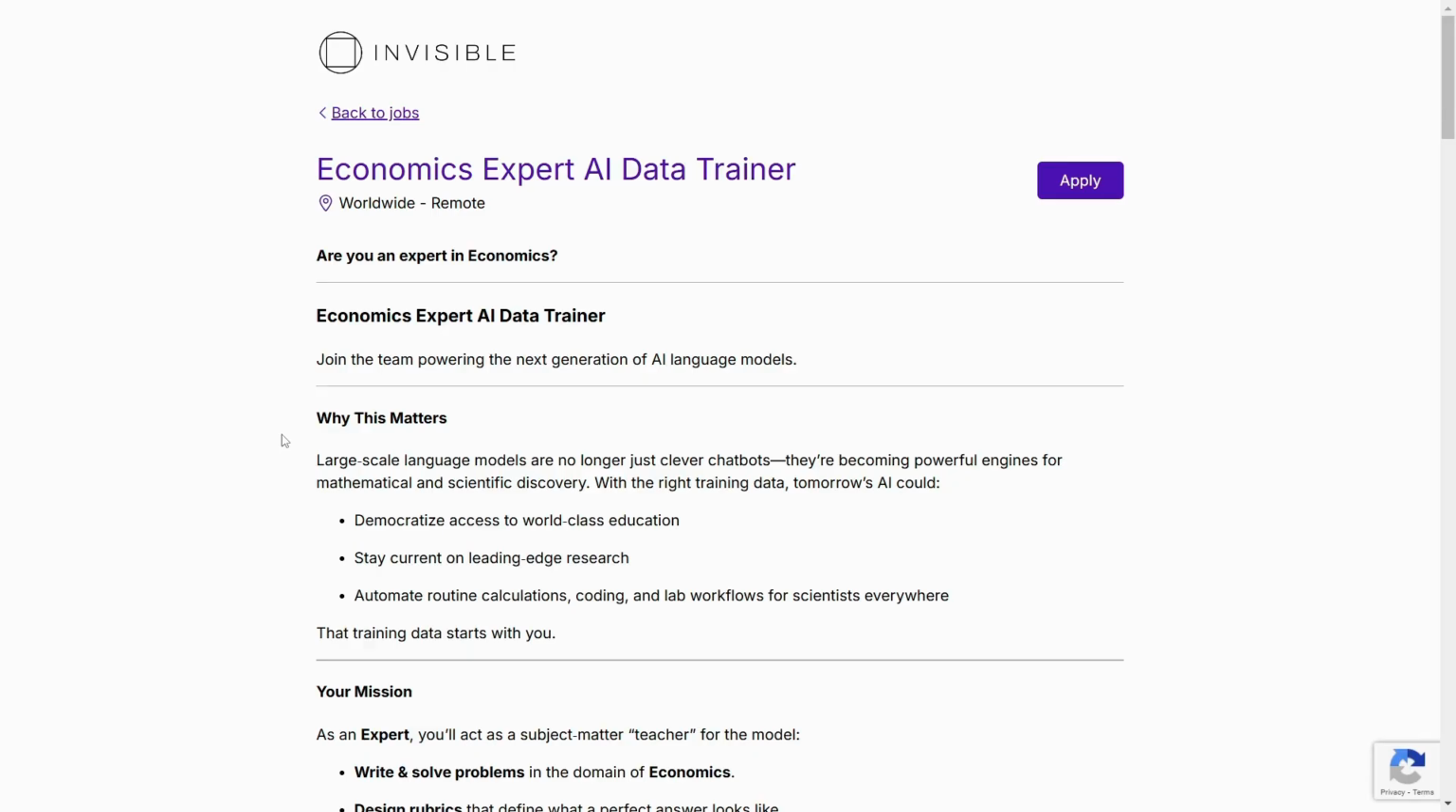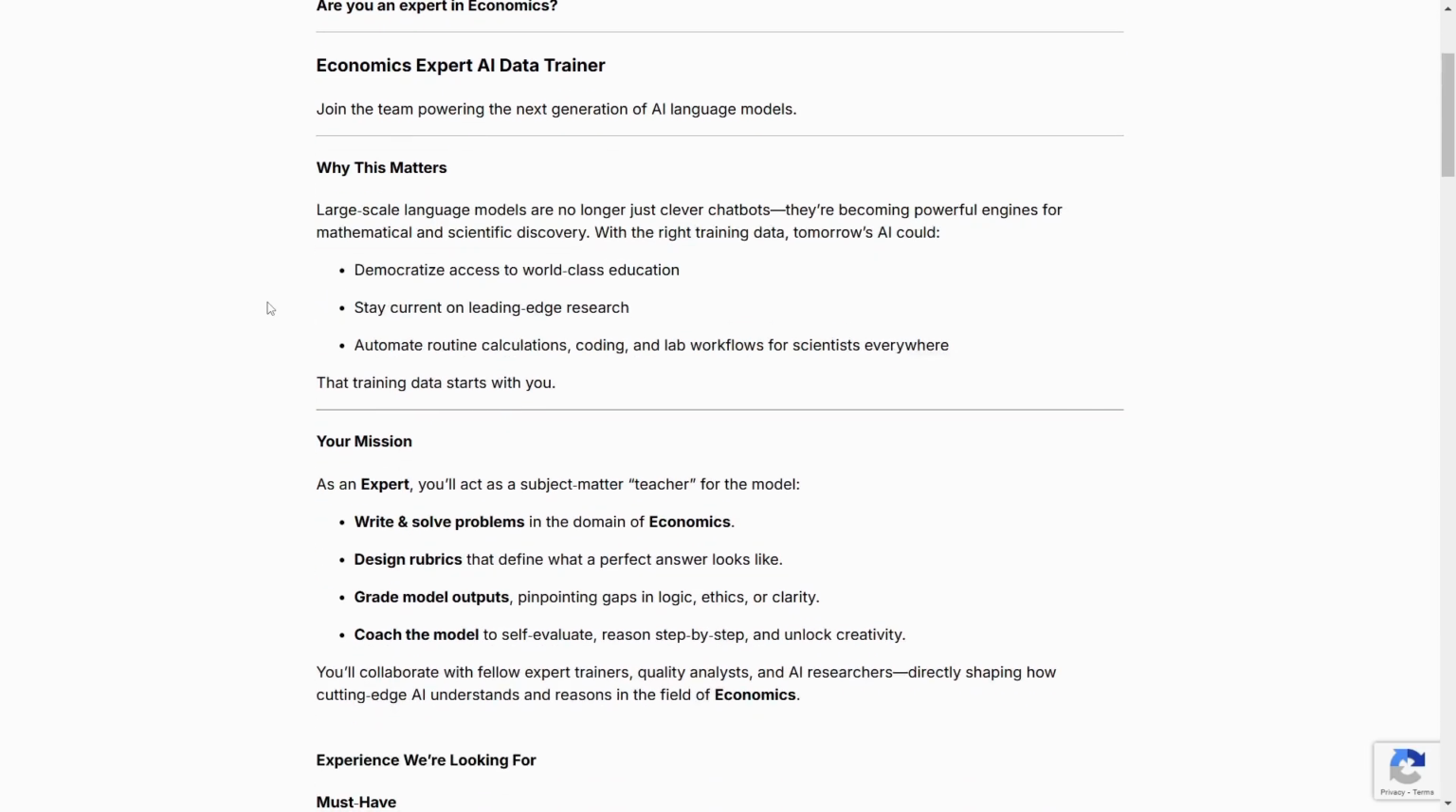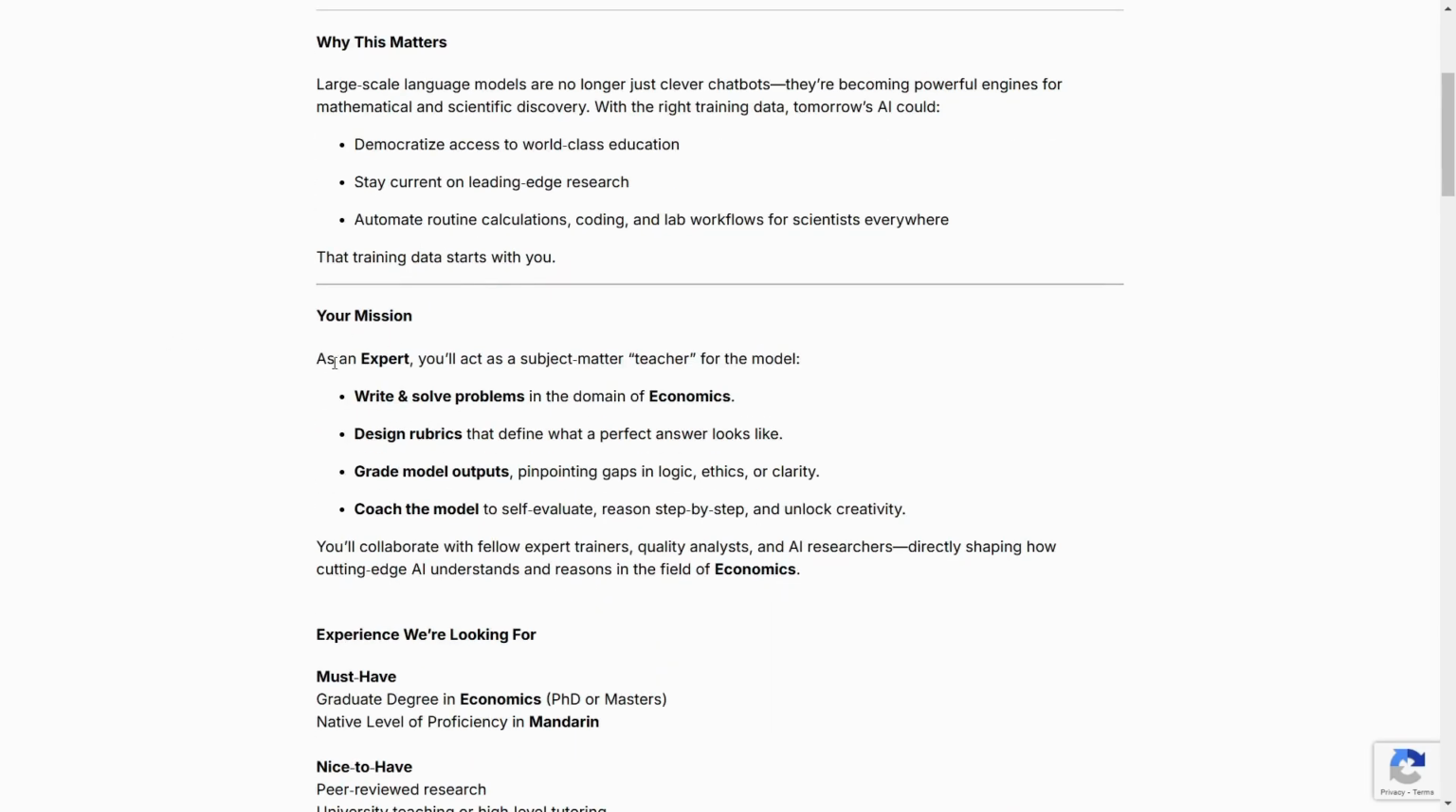So the last website is this one, the Economics Expert AI Data Trainer. Remember guys, while doing this process with you, I'm also making the applications myself. So once you follow my process and I get selected, I'm pretty sure those who have been following this process will also be selected.